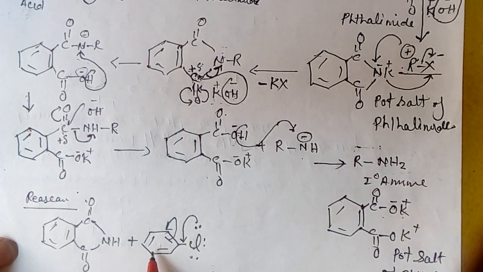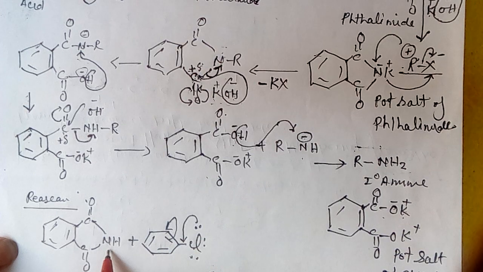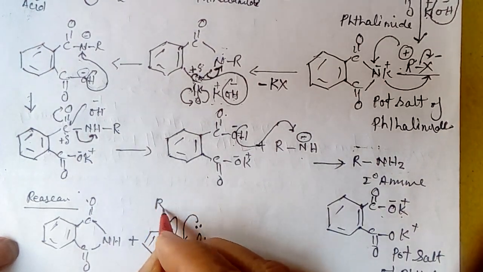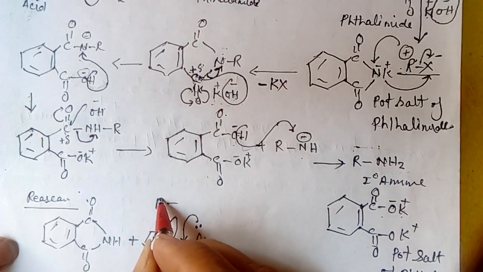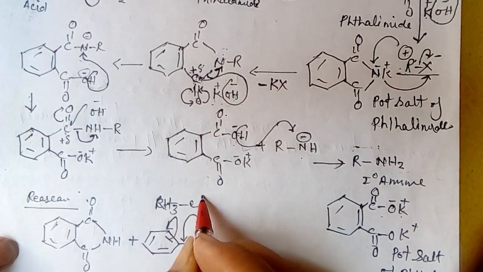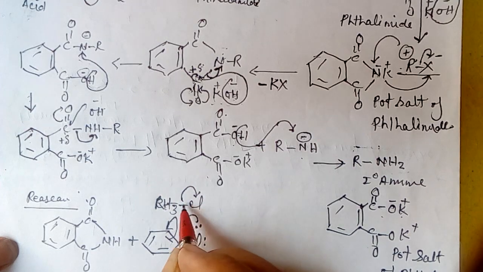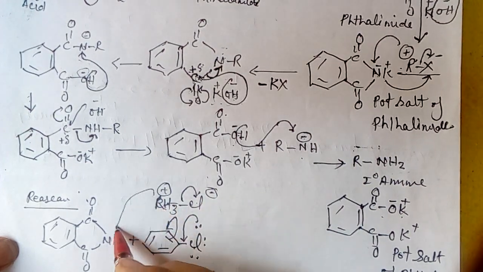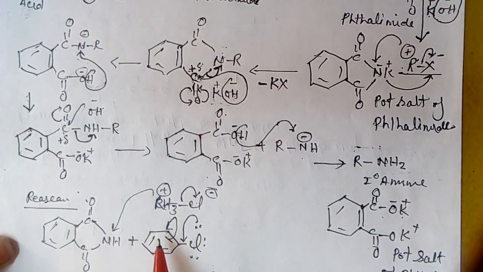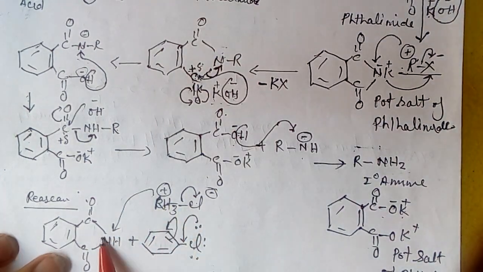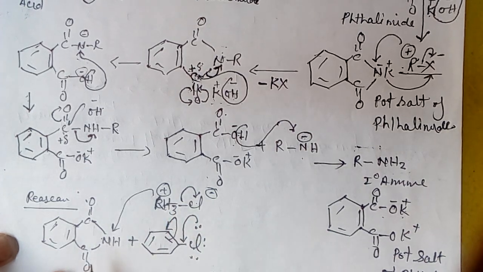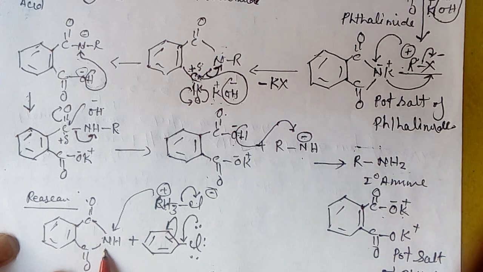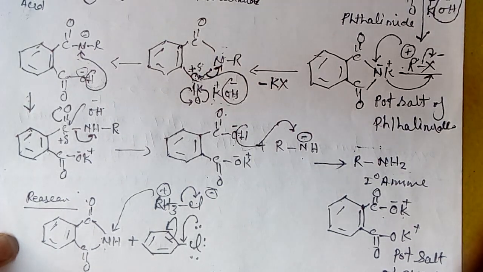And like alkyl halide, if we take methyl chloride, this bond shifts from here, it gets a negative charge and this gets a positive charge, and it can attack from here. So a primary alkyl amine is formed from this reaction, and aromatic benzene amine we cannot form by this reaction, Gabriel phthalimide synthesis.